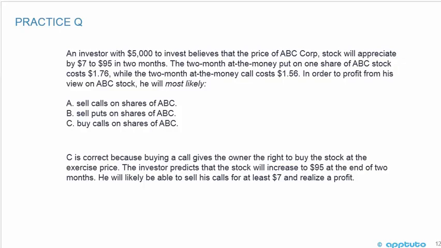Now you've got $5,000 and you believe that the stock is going to appreciate by $7 to $95. That means the stock is currently at $88, okay? So there's 2 things. If you think the stock is going to appreciate, you could use your $5,000 to buy the shares right now, or you could buy calls, because calls give you the right but not the obligation to buy the stock, and if you think the stock is going to rise, then buying calls is a good strategy. So C is correct because buying a call gives the owner the right to buy the stock at the exercise price. The investor predicts that the stock will increase to 95 at the end of 2 months. He'll likely be able to sell his calls for at least $7 and realize a profit.